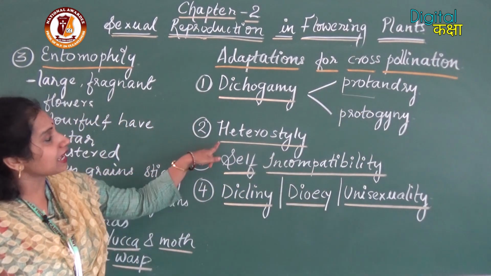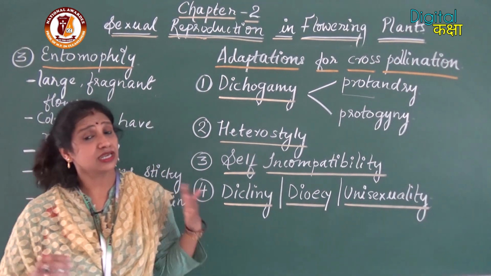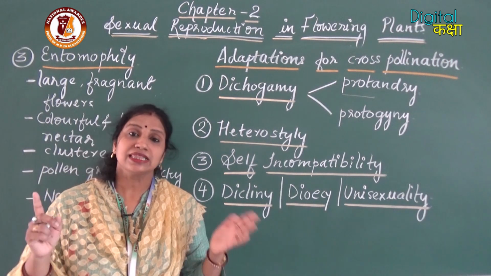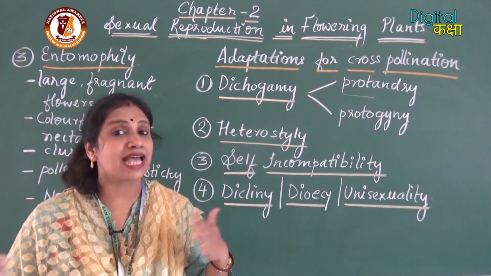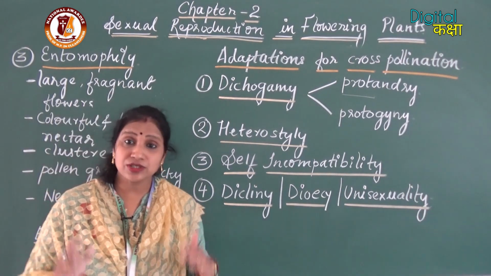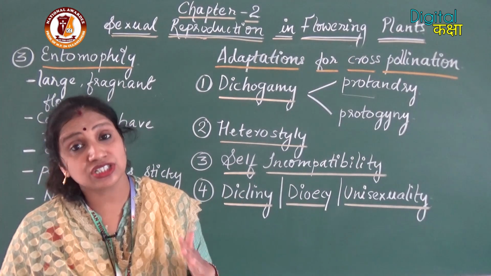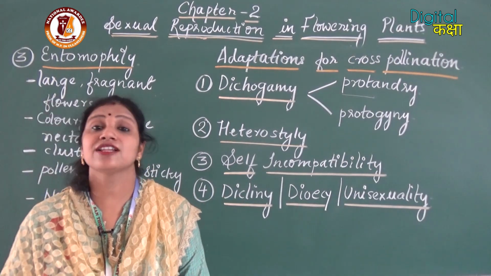Now moving to the next adaptation, that is heterostyly. In heterostyly, the stamens and the stigma are at different positions. As they are at different positions, there are fewer chances of self-pollination.